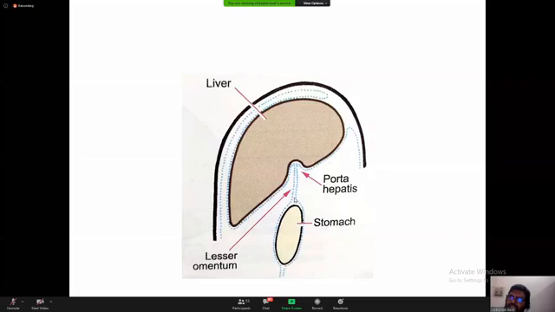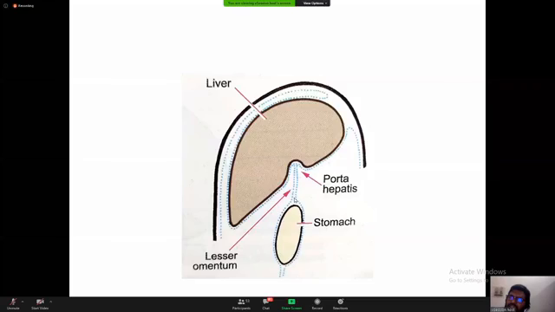From this figure you can see the lesser omentum going to the porta hepatis, and I showed you in the picture last time that the left margin of the fissure for the ligamentum venosum is attached to the lesser omentum, and the right one is attached to the inferior layer of the coronary ligament. So you now understand the porta hepatis has a continuation of the lesser omentum.